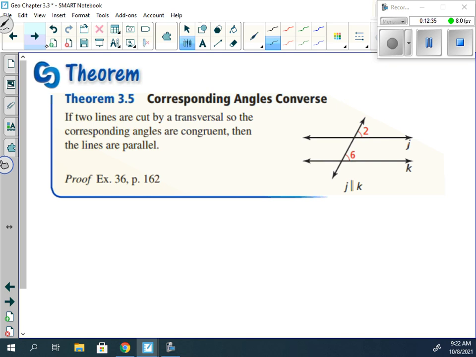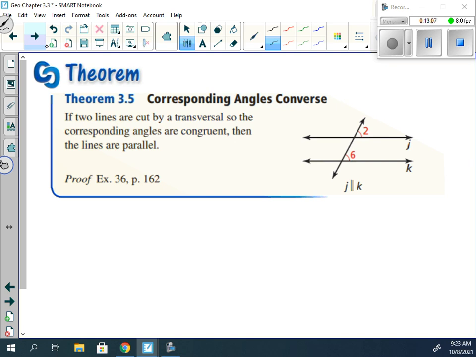So the original statement for corresponding angles was if two parallel lines are cut by a transversal, then the corresponding angles are congruent. Well, if I flip it, we're going to start off by saying if two lines are cut by a transversal and the corresponding angles are congruent, then the lines have to be parallel.